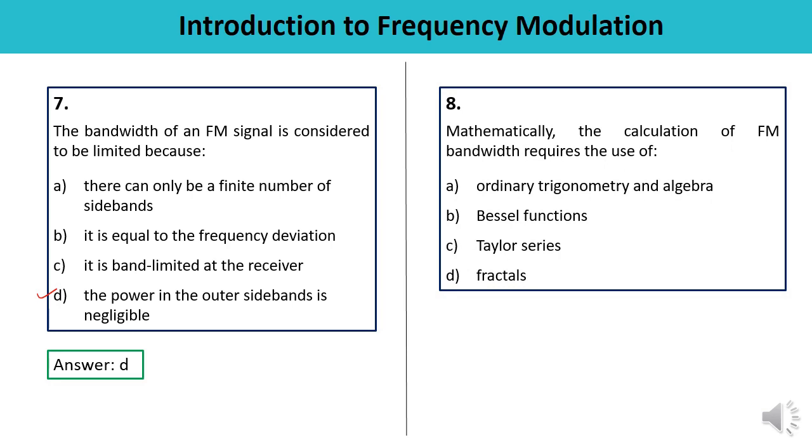Question number 8. Mathematically, the calculation for FM bandwidth requires the use of ordinary trigonometry and algebra, Bessel's function, Taylor's series and fractals. So Bessel's functions have been used over there. You must have written the mathematical equation also. Yes, B is the correct answer.